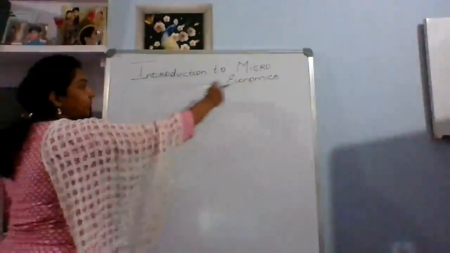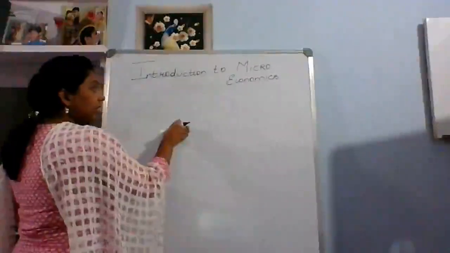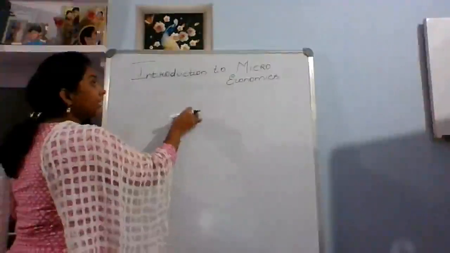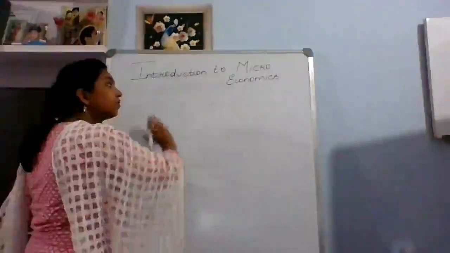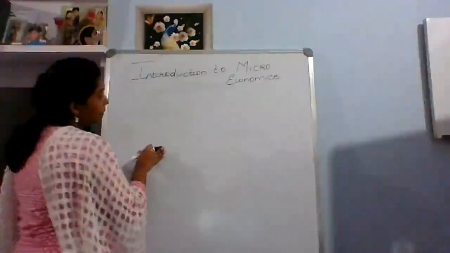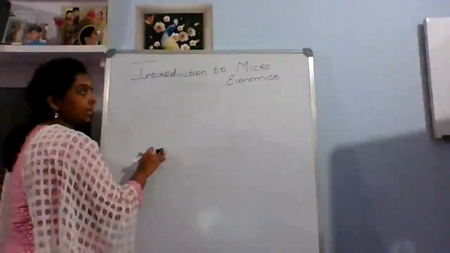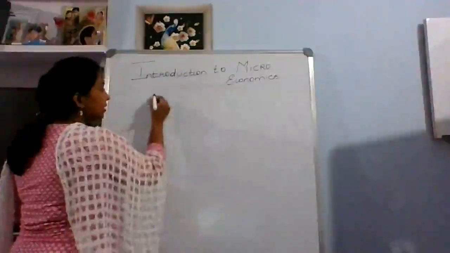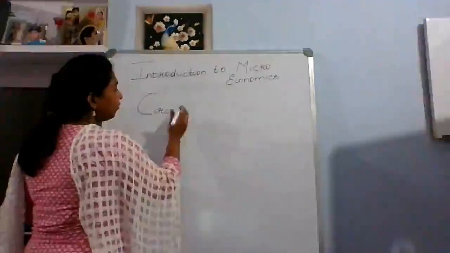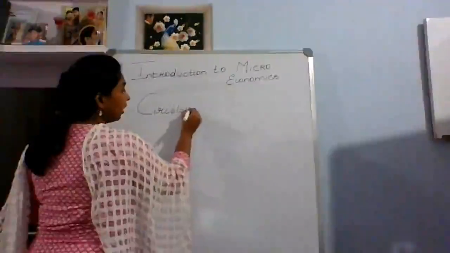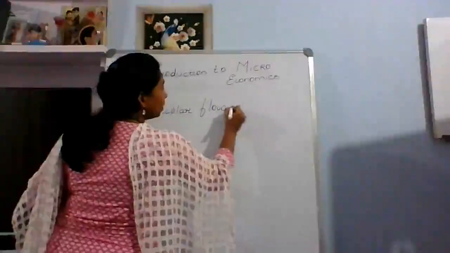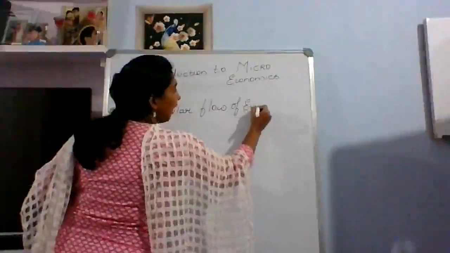After understanding the meaning and study of microeconomics, we are understanding how this microeconomics will flow. What is the activity of microeconomics? As per the study, microeconomics is a circular flow of economic activity.